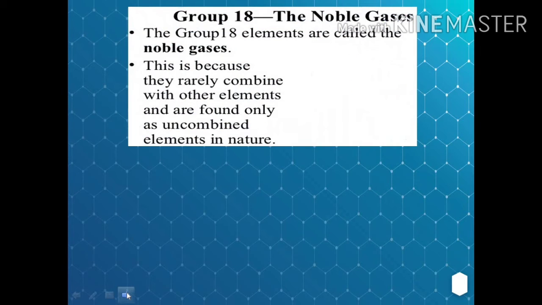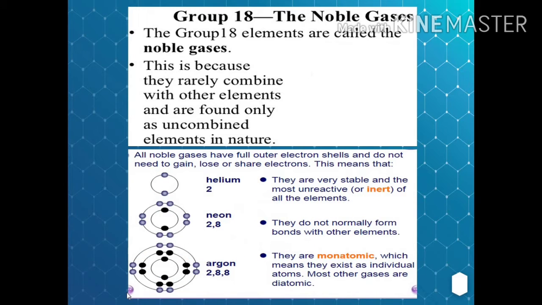We now have another chemical family or main group, that is group 18, which is also called the noble gases, or the zero group elements, or the inert gases. The group 18 elements are called noble gases because they rarely combine with other elements and are found only as uncombined elements in nature. All noble gases have full outer electron shells and do not need to gain, lose, or share electrons. This means that they are very stable and are the most unreactive, or inert, of all the elements.